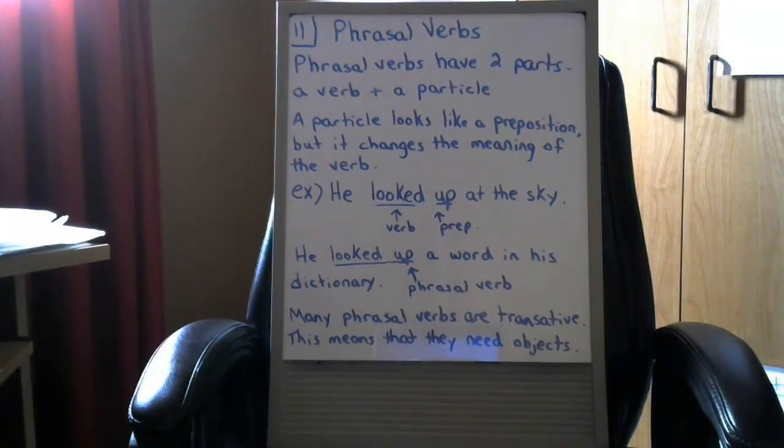Now, you may remember that many phrasal verbs are transitive, and that means they need objects. So let's look at some examples here.